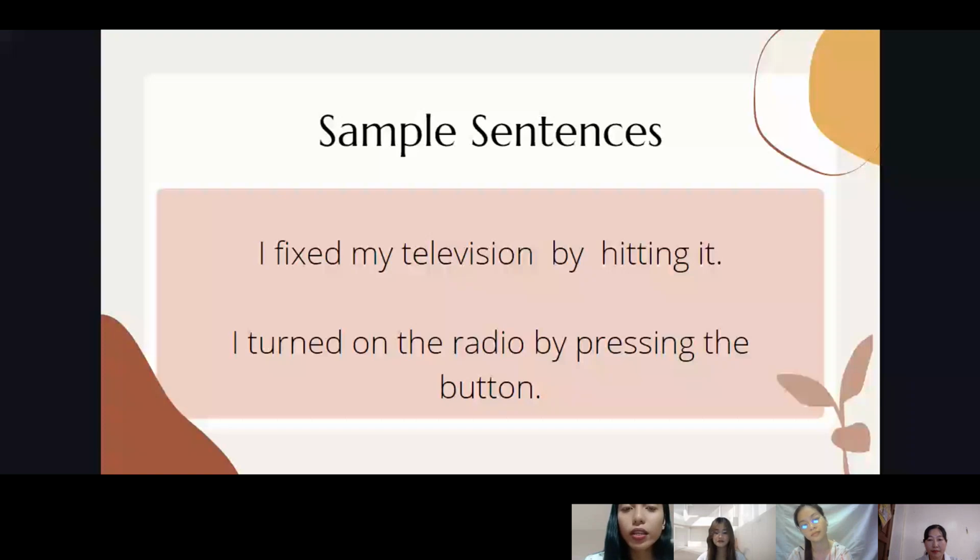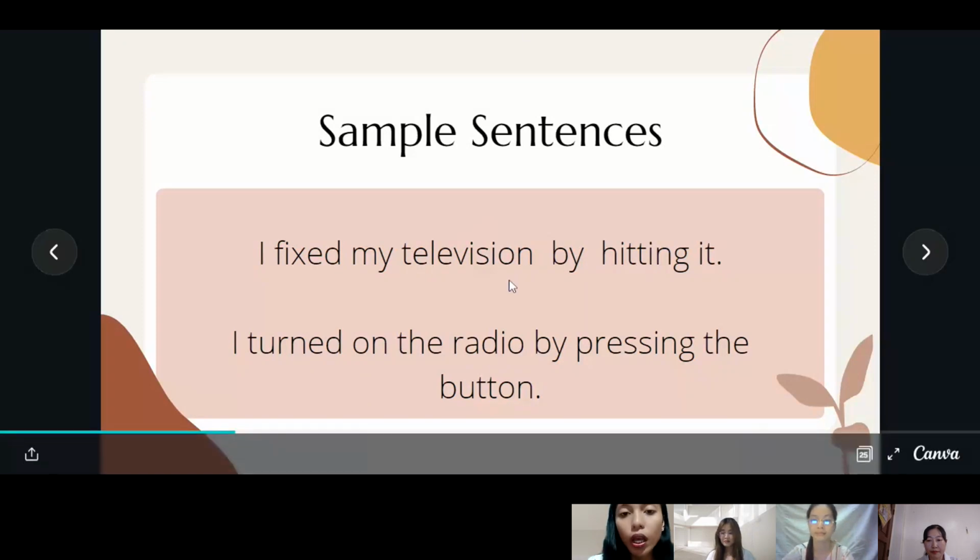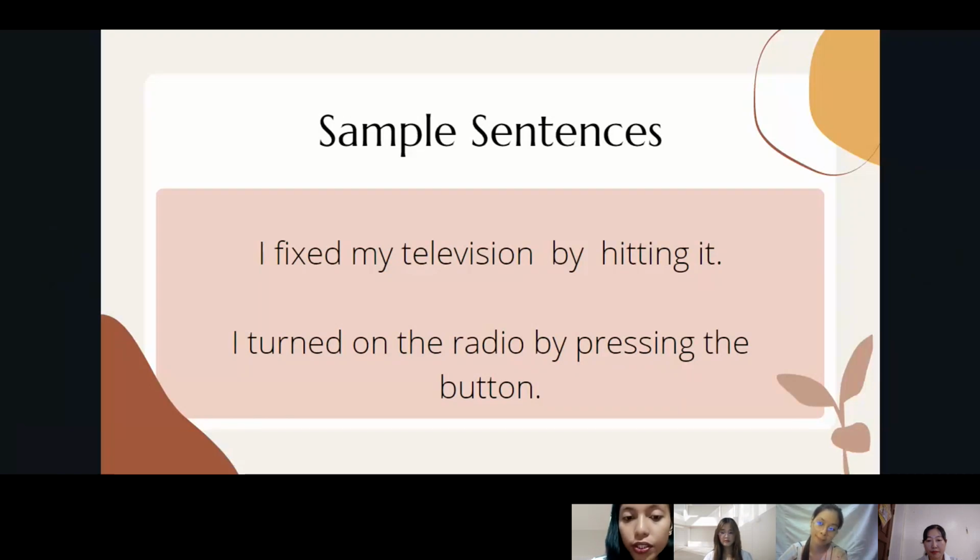Here are the sample sentences using the preposition "by." Just like I said earlier, "by" is very common in English and can be used in lots of different situations. It is mostly used as a preposition, but it can also be used as an adverb. Here we will focus on the use of "by" as a preposition. The first sample sentence is: I fixed my television by hitting it.